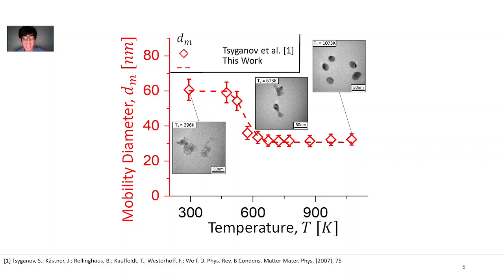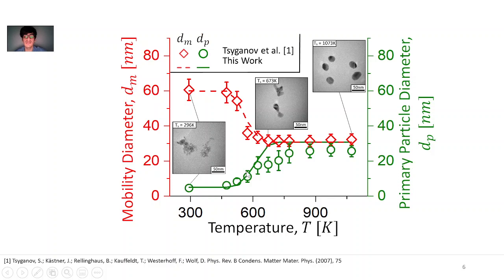At temperatures below 450 Kelvin, sintering is weak and agglomerate mobility diameter and primary particle diameter do not change much. For temperatures above that, mobility diameter rapidly decreases while primary particle diameter increases as agglomerates merge into each other due to sintering, which is compared by TEM images. For temperatures above 800 Kelvin, sintering results in a compact agglomerate, where mobility and primary particle diameter reach the same value of 32 nanometers.